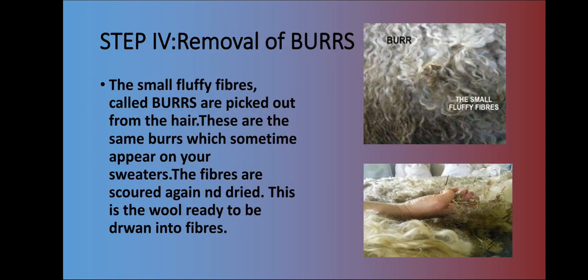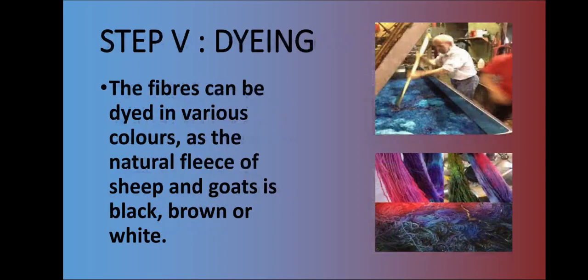Now the small fluffy fibers called burrs are picked out from the hair. Now what are these burrs? These are the same burrs which sometimes appear on your sweaters. The fibers are scoured again and dried. After removing the burrs, the fibers are again scoured and dried. Now the wool is ready to be drawn into fibers. You can see the burrs on your screen. These small fluffy fibers which appear on the hairs of the animals are known as burrs.